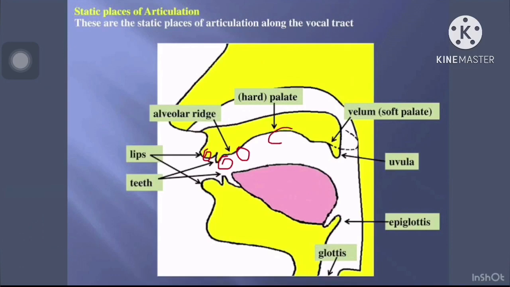Then hard palate, this portion. Then this is velum, soft palate, and uvula, this one. So epiglottis this side, then glottis, arrow mark has been shown. So the portions of tongue are not shown here.